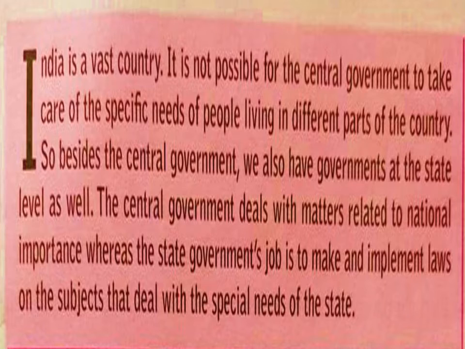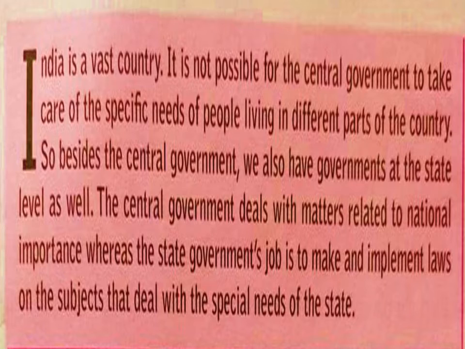India is a vast country. So, it is not possible for the central government to take care of the specific needs of people living in different parts of the country. So, besides the central government, we have state level government also.